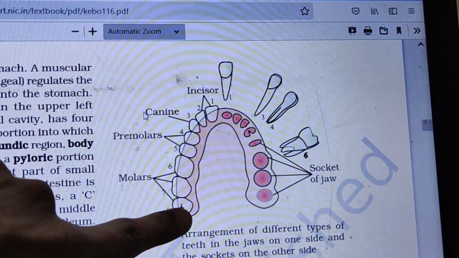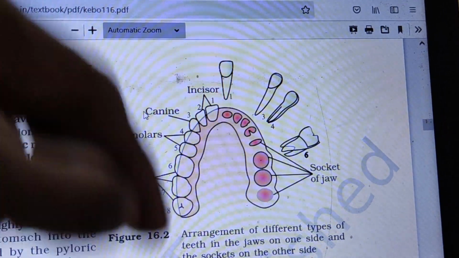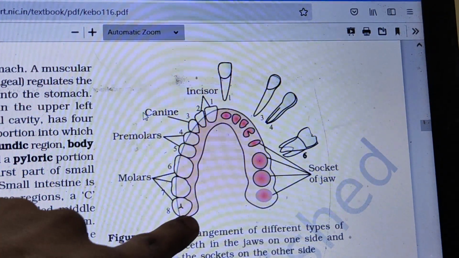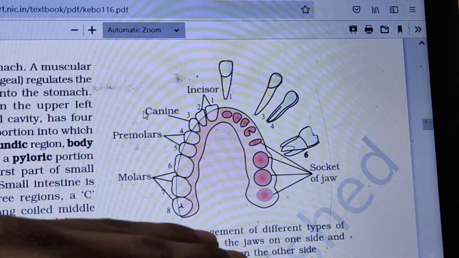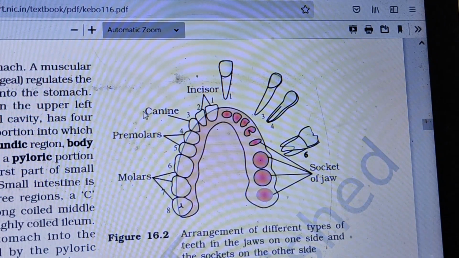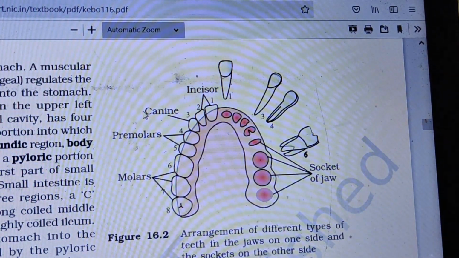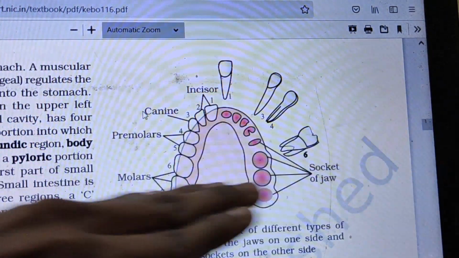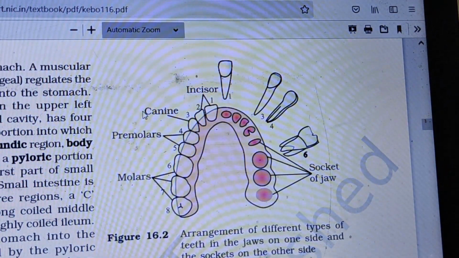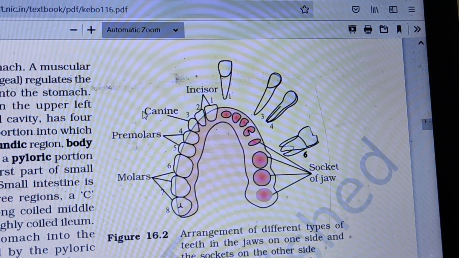So if they want to do an under-18 test case, they will not use this third molar. But generally, if they ask about an adult human, you should say 2, 1, 2, 3, with 3 molars. If they specifically say below 18, then you say 2, 1, 2, 2. But mostly they will ask 2, 1, 2, 3 only.